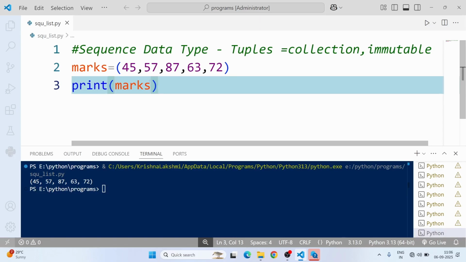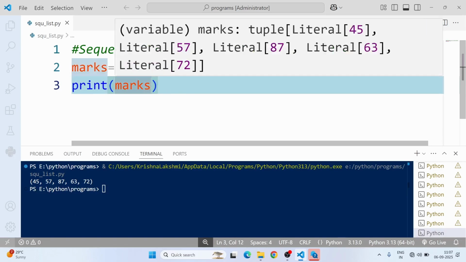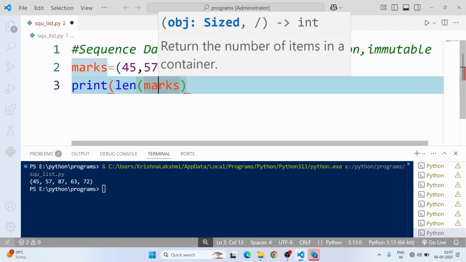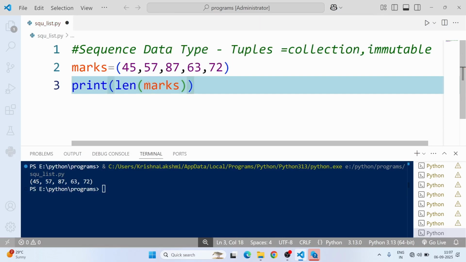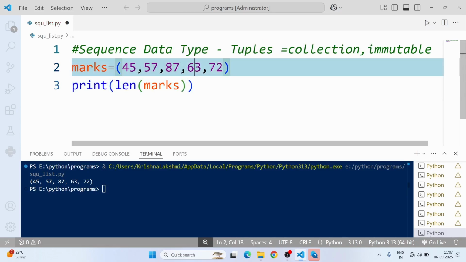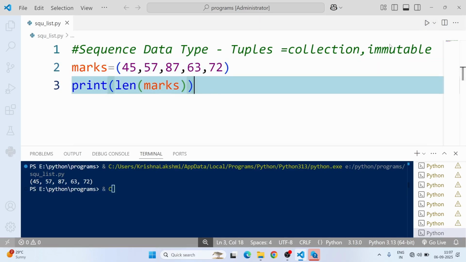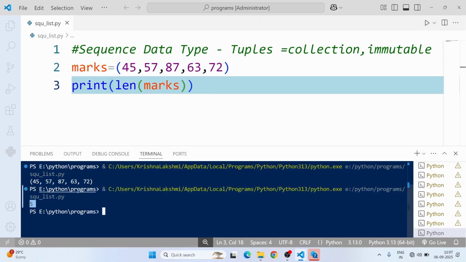The tuple functions or methods are as follows. Suppose I want the length of marks. The function name is len. Len represents length. The length of marks will be 5, since 1, 2, 3, 4, 5 elements are there. You can check the output.